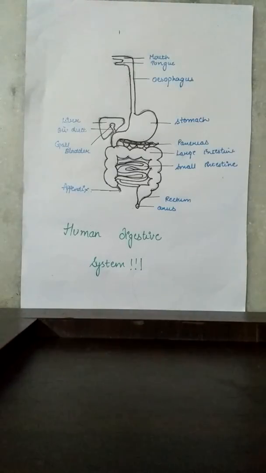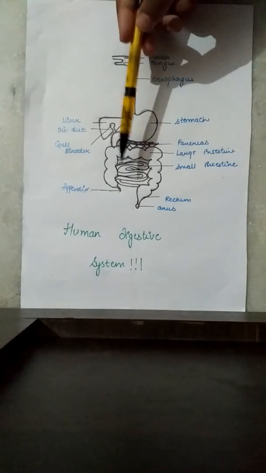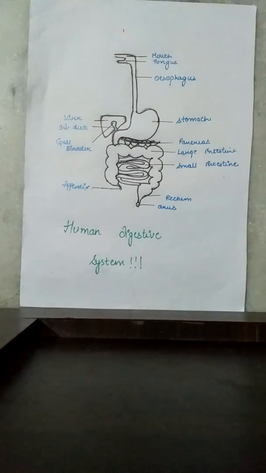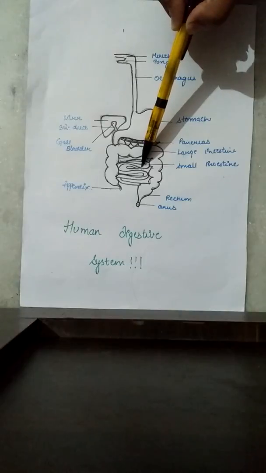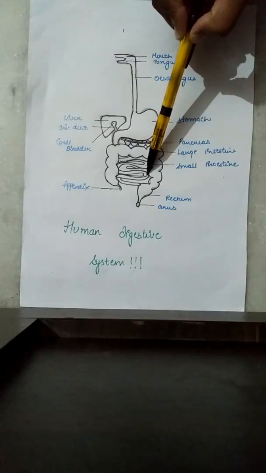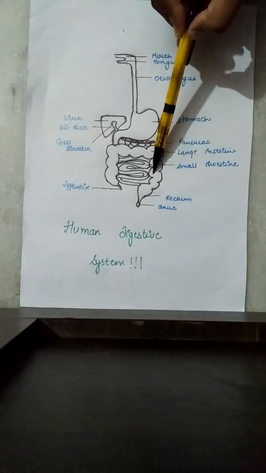After digestion, the molecules of food become so small that they can pass through the walls of the small intestine and go into our blood. This is called absorption. The small intestine is the main site for absorption of digested food. In fact, the small intestine is specially adapted for absorbing the digested food.